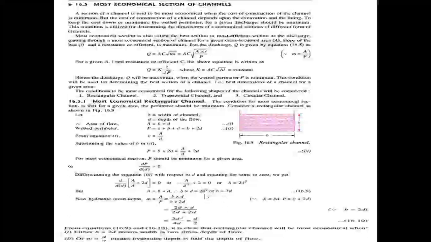So B equals 2D: the breadth is 2D and the depth is D.